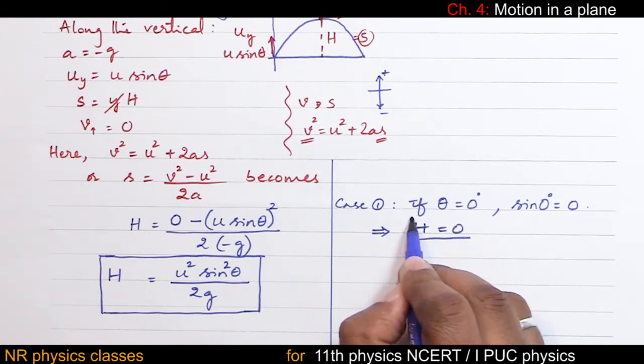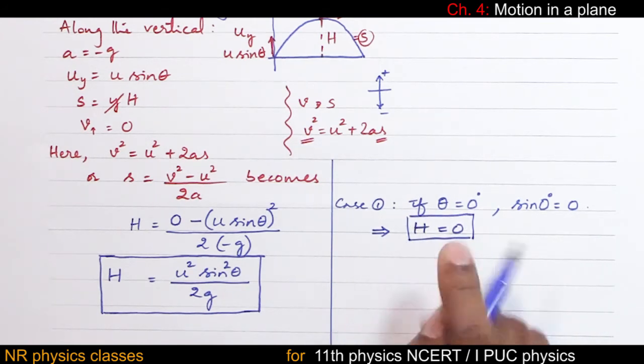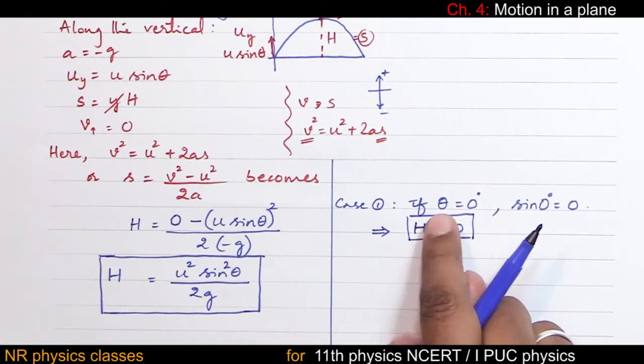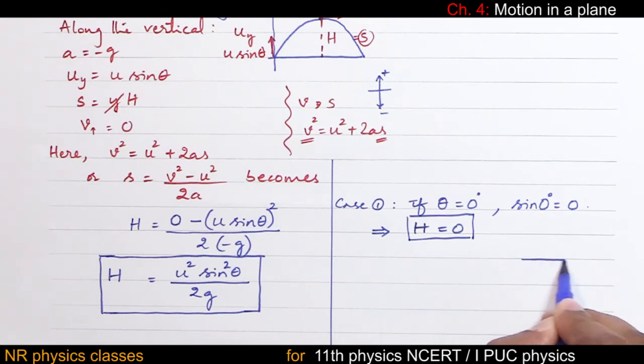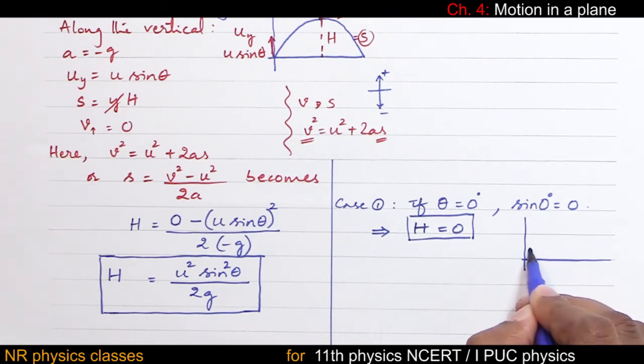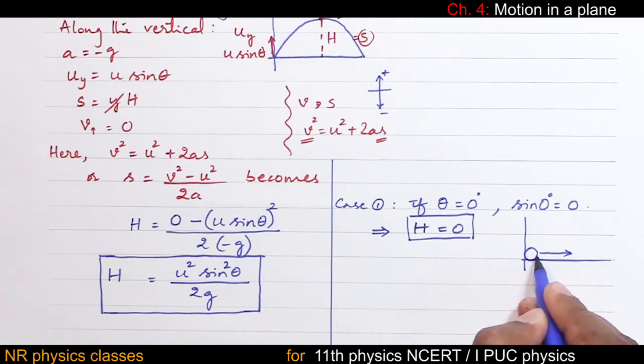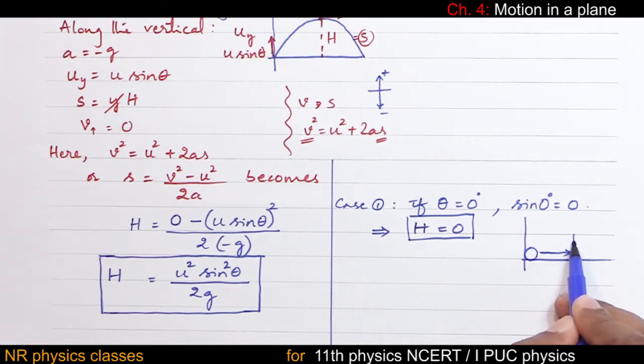So height is 0 if theta equal to 0 degree. Understand the meaning of this. Height is 0 when theta is 0. Theta is 0 means you are rolling a body on the ground like this. You are rolling a body on the ground means you are throwing the body along the horizontal. Means the angle made by this velocity vector with respect to horizontal is 0 degree, isn't it?